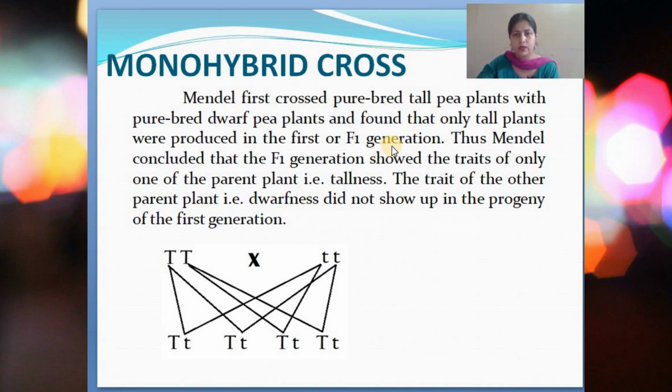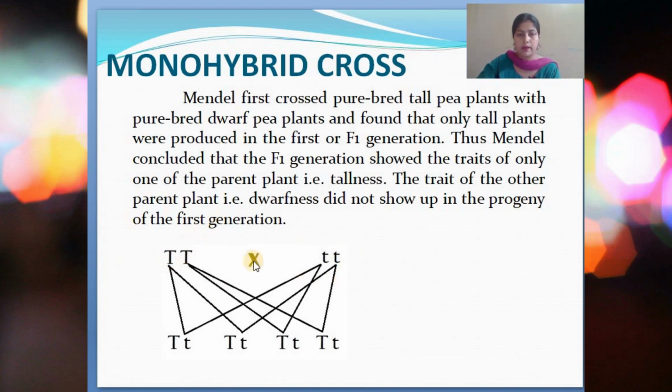In this first generation, he found that only tall plants were produced, dwarf plants were not produced. Thus, Mendel concluded that the F1 generation showed the traits of only one of the parent plants, that is tallness. Although the cross was between a tall and a dwarf plant, dwarfness was not shown in the first generation. The trait of the other parent plant, that is dwarfness, did not show up in the progeny of the first generation. So here you can see this is a pure tall plant and this is a pure dwarf plant.